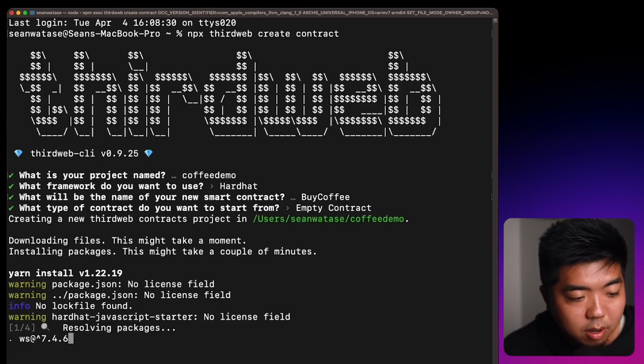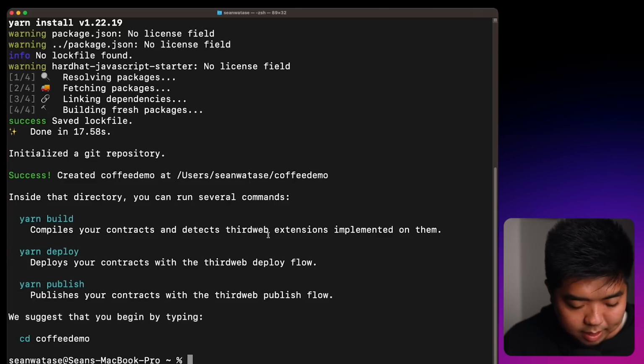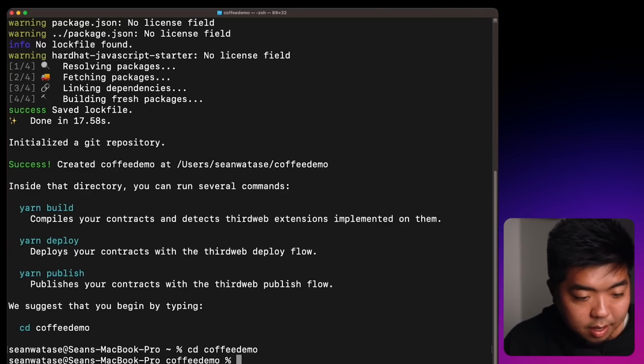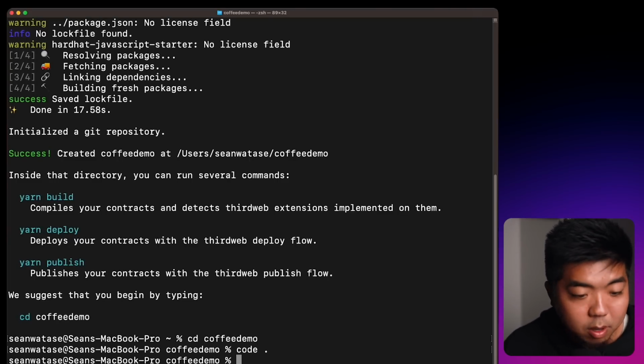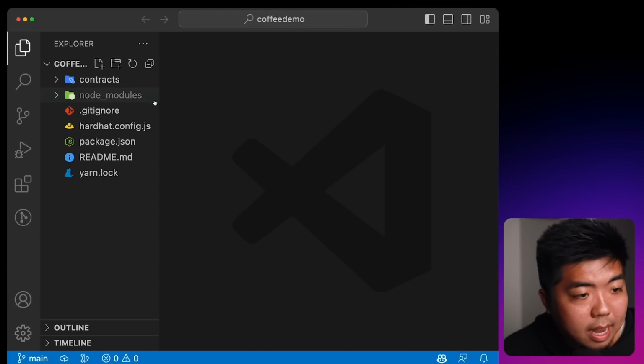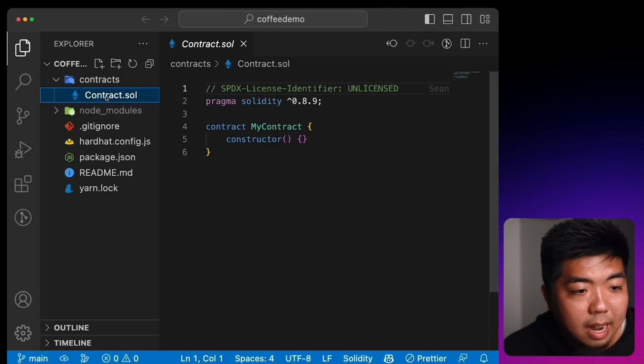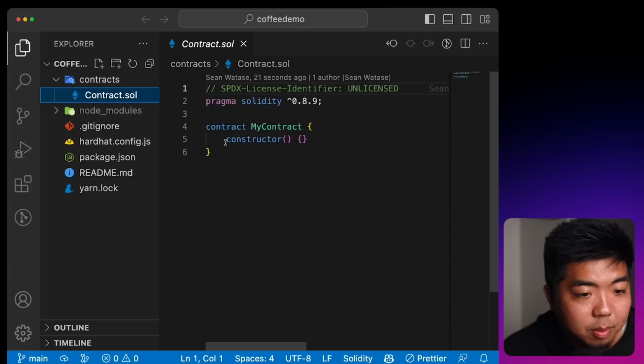We're going to let it install everything. And once that is done, we'll just change into our coffee demo directory here. And I'm going to open this up in my code editor. Okay, and in my code editor on the left hand side here under the contracts folder, I have my contract right over here. We have an empty contract.